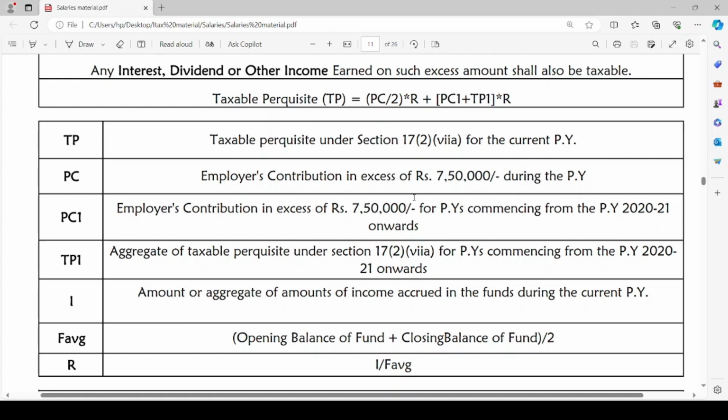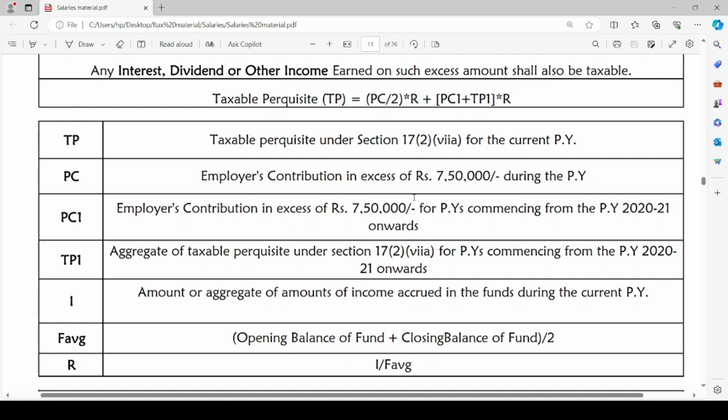If the employer has contributed any amount over and above rupees 7,50,000 in previous years commencing from previous year 2020-21 onwards, so we have to see PY 2020-21, 2021-22, 2022-23. Like that, we have to see if there is any excess contribution by the employer over rupees 7,50,000. Such amount will be PC1. TP1 is the aggregate of taxable perquisite under section 17 for PYs commencing from PY 2020-21 onwards.